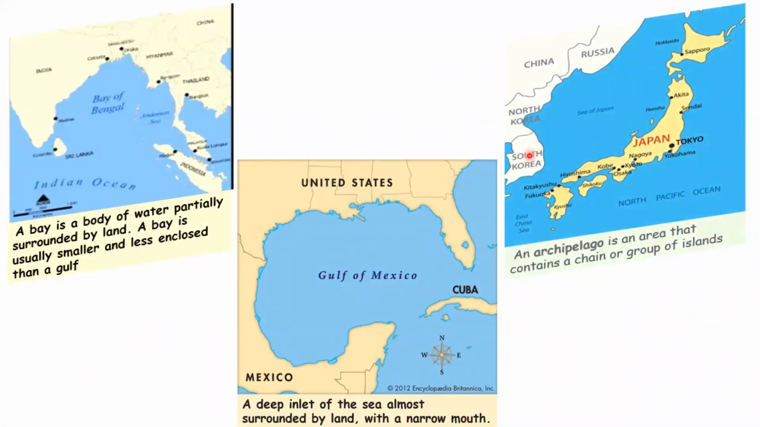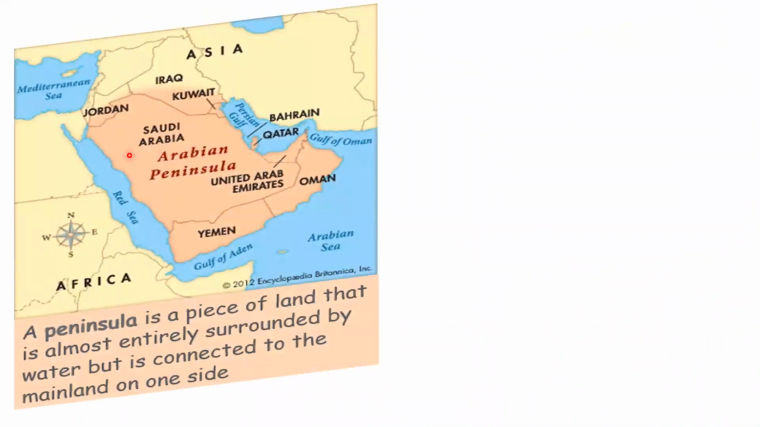What is an archipelago? A group of islands or a chain of islands is called an archipelago. Japan is an archipelago and Indonesia is the largest archipelago of the world. Even Andaman and Nicobar and Lakshadweep are archipelagos. Peninsula. A peninsula is a piece of land that is almost entirely surrounded by water on three sides and on one side by land. The Saudi Arabian Peninsula is the largest peninsula in the world. Our country, India, is a peninsula surrounded by water on three sides.